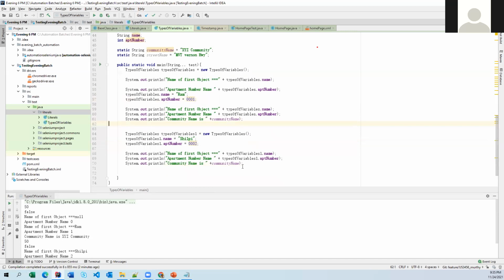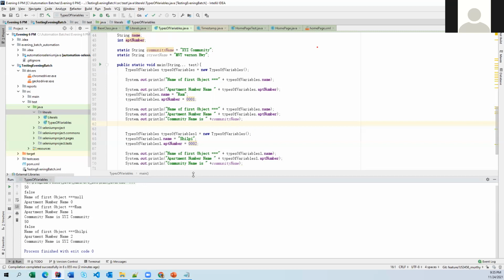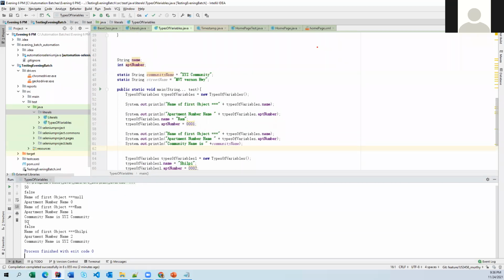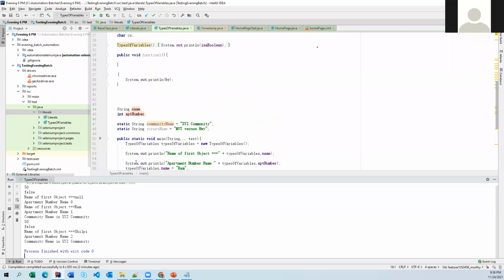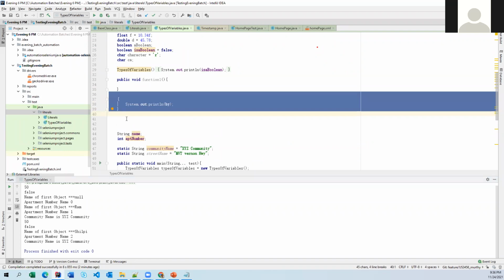So the second one again. If you notice here, the name of the object is Silpi, and then the apartment number is 2, community name is XYZ. Don't worry about why these values have been printed. There is a big logic behind the scenes. Here there are some instance blocks, so there is some relation. Generally we are going to see the static flow and instance flow later.